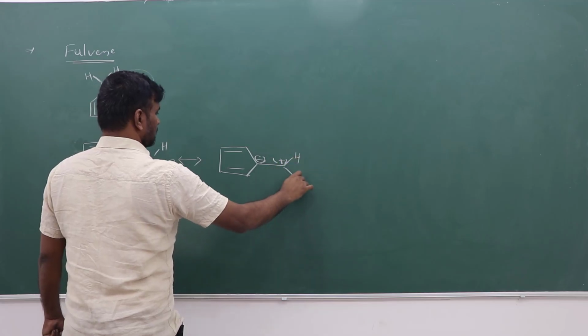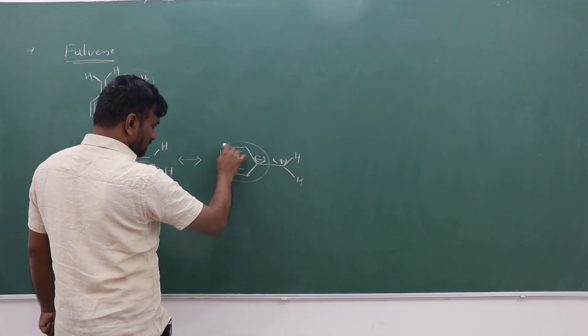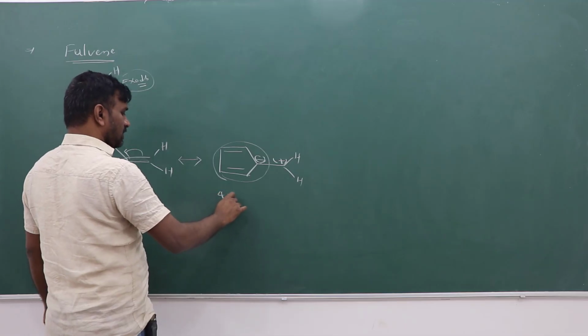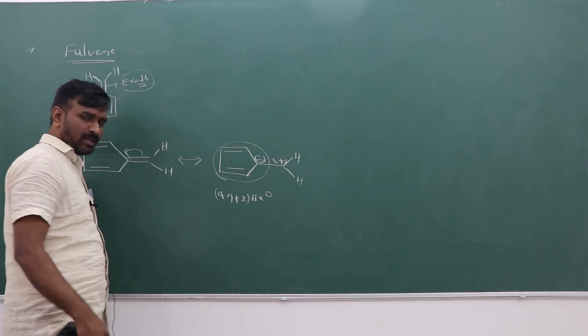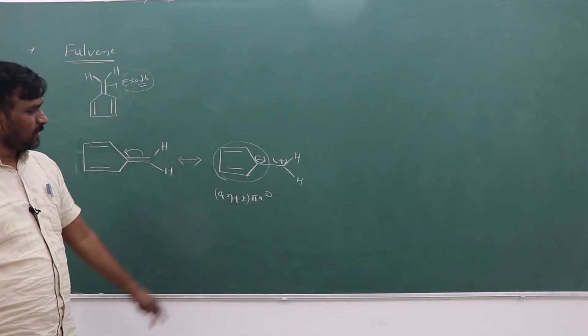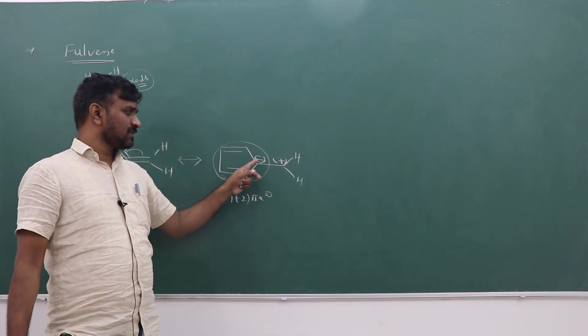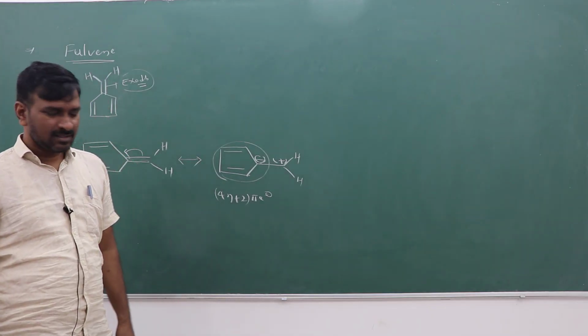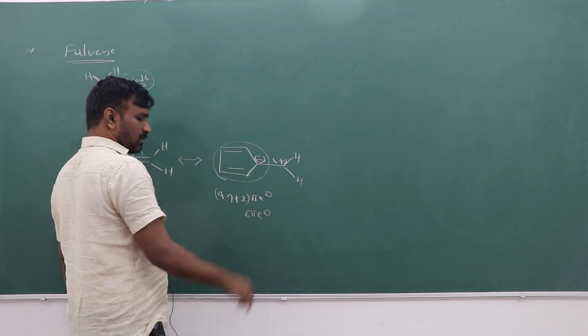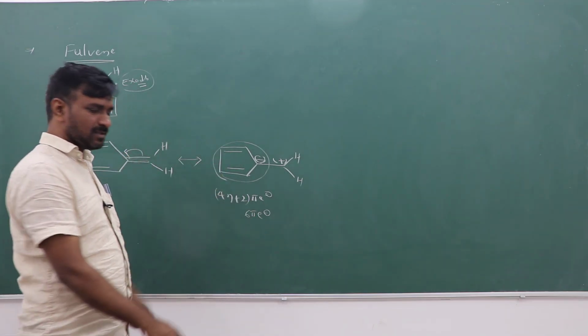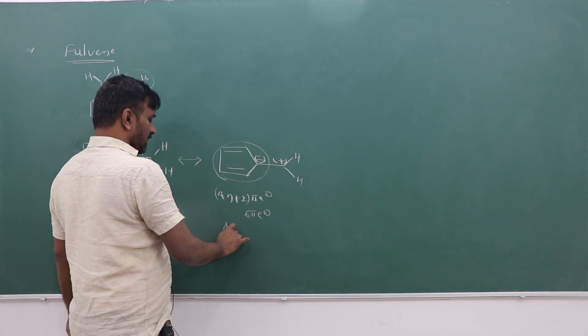and plus it may be there. If you take the 4n plus 2 pi electron rule, 6 pi electrons will be there. 6 pi electrons means it follows the 4n plus 2 pi electron rule, with n value 1. These 2 pi electrons and the negative charge is also 2 pi electrons, 6 pi electrons. When there are 6 pi electrons, that is a 4n plus 2 pi electron system, with continuous conjugation, and it is aromatic.